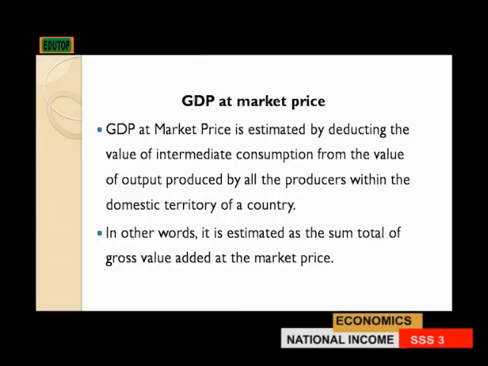First one is GDP at market price. GDP at market price is estimated by deducting the value of intermediate consumption from the value of output produced by all the producers within the domestic territory of a particular country. In other words, it is estimated as the sum total of gross value added at the market price, just by deducting the value of the intermediate goods.